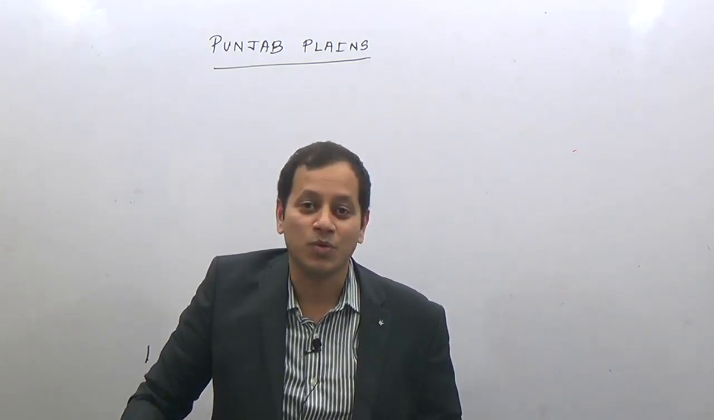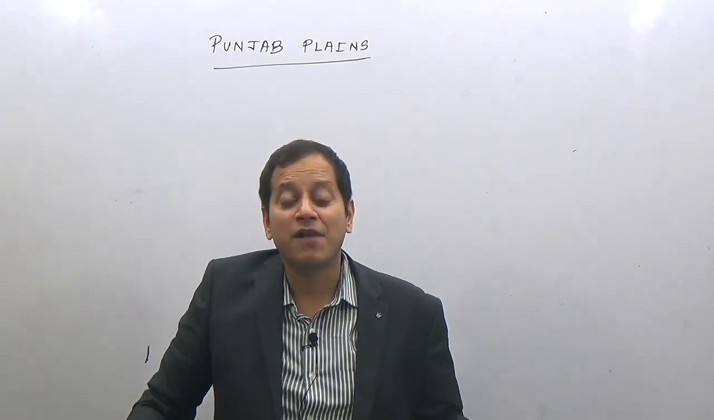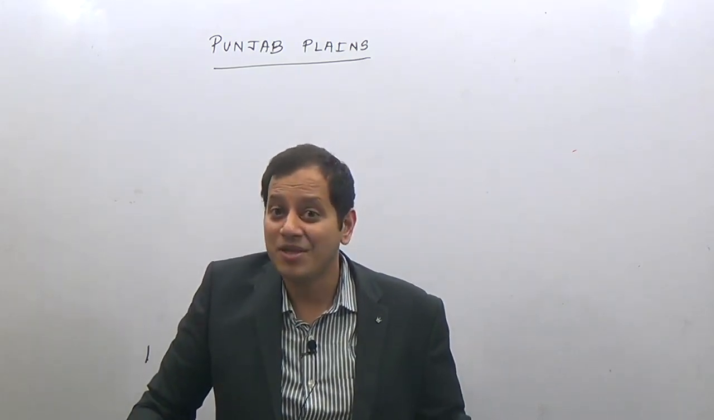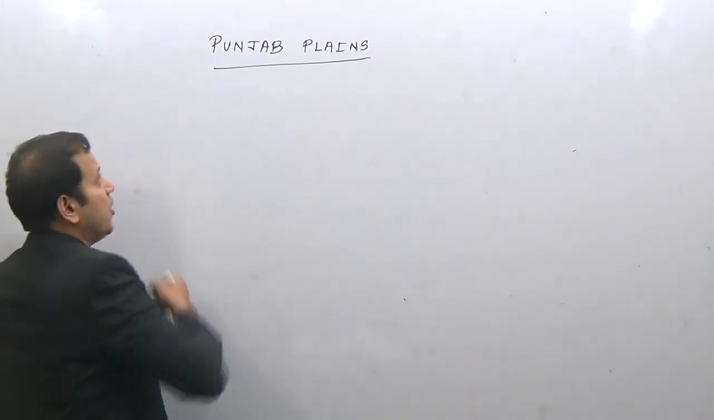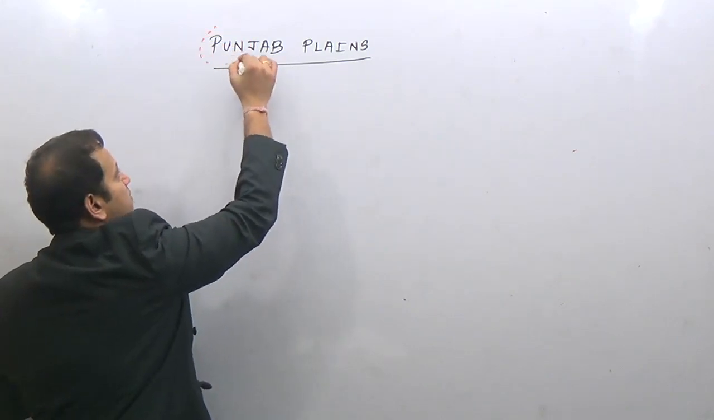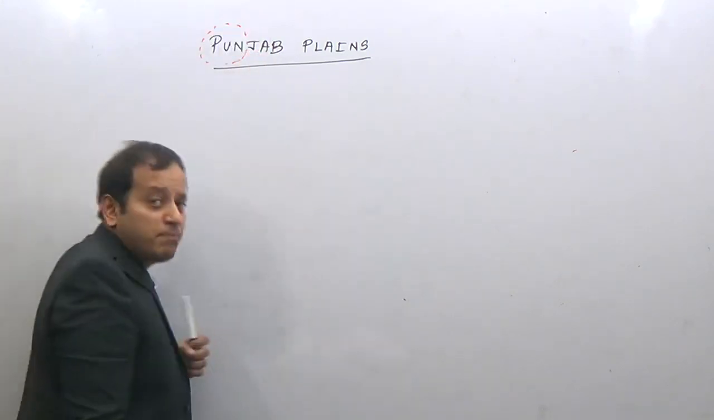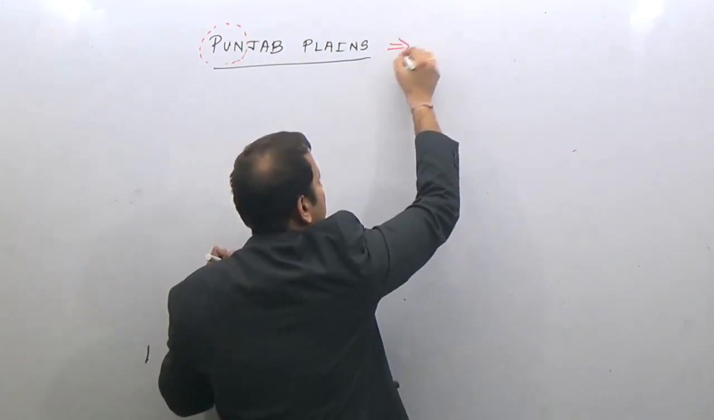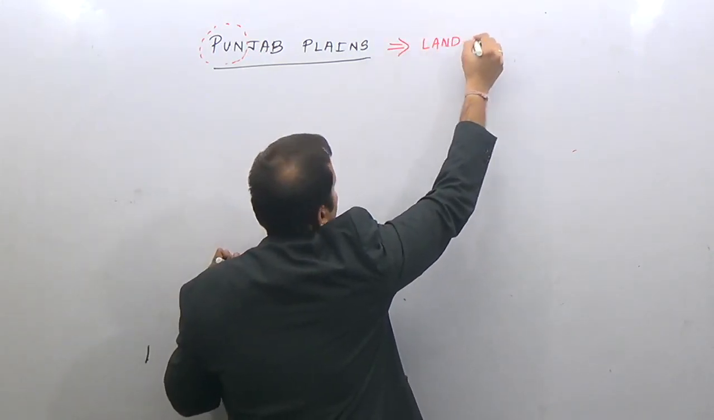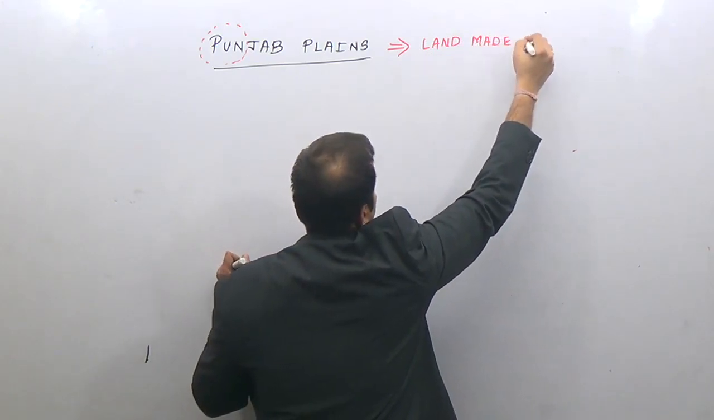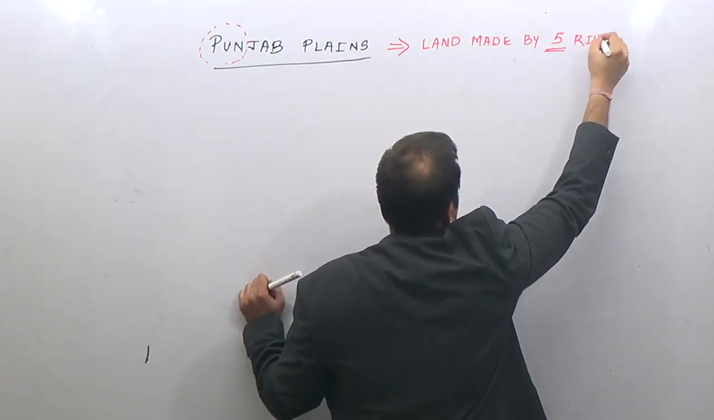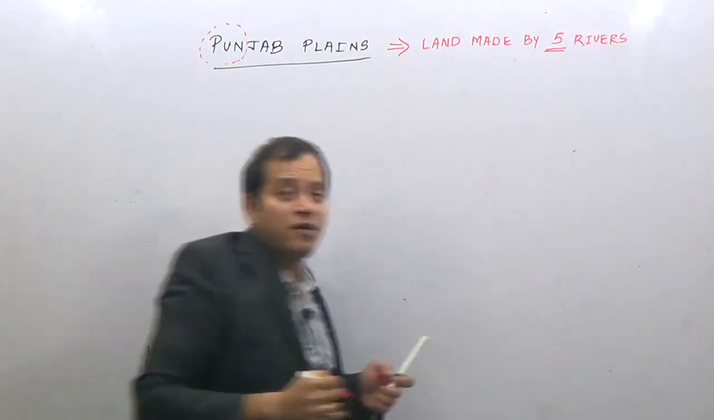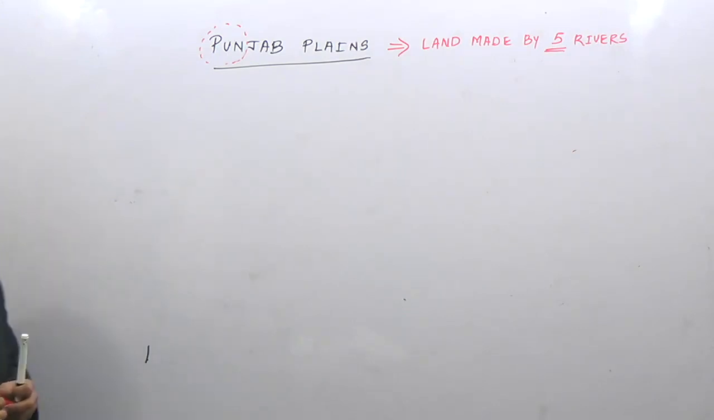The answer is no. Punjab plains are made by the 5 tributaries of Indus, and because this is a land made by 5 rivers, it is known as Punjab, or the land made by 5 waters, where Pan means 5. That is, it is made by the 5 tributaries of river Indus.